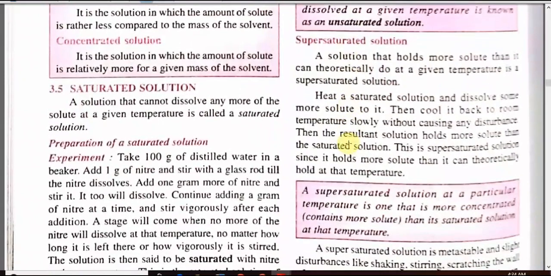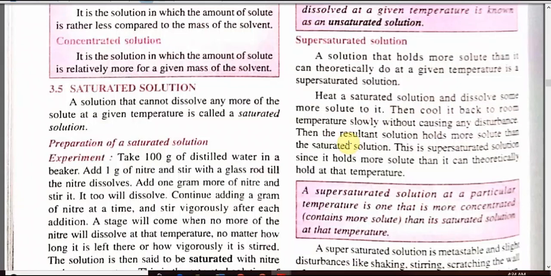Hence, if the temperature of a saturated solution is lowered, or if a solution is left open at higher temperature for a longer duration of time, a part of the dissolved solute separates out in the form of crystals. The remaining solution is still a saturated solution but at a lower temperature.